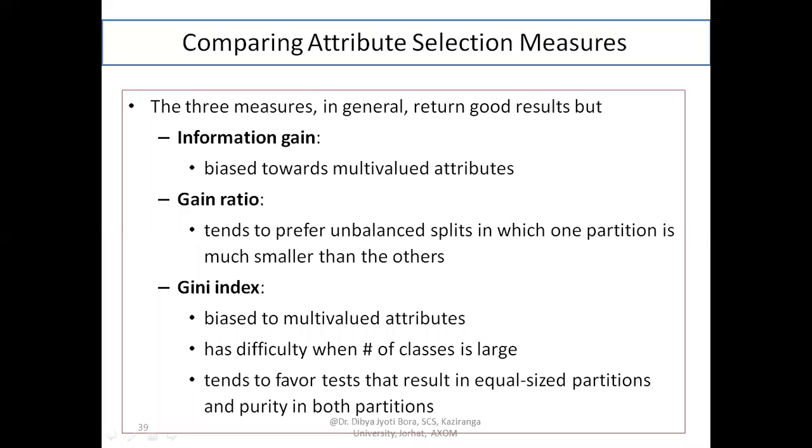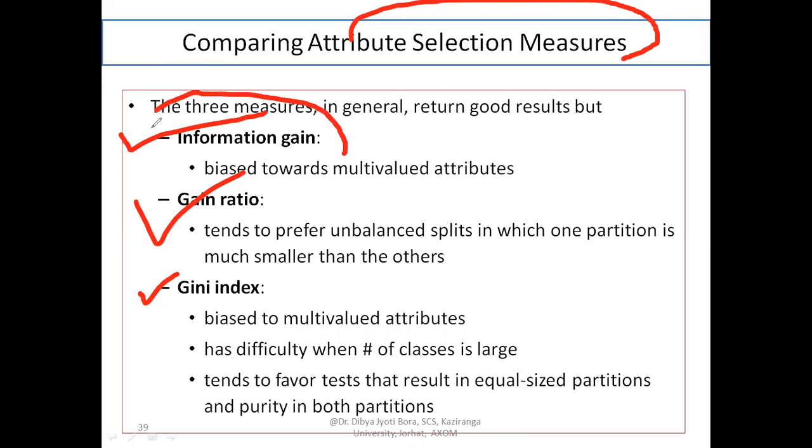We have different types of decision tree based on the attribute selection measure we have selected. Depending on that, we will have different types of decision tree. You have seen that there are three of them mainly: information gain, gain ratio, and Gini index. Let's try to compare them.